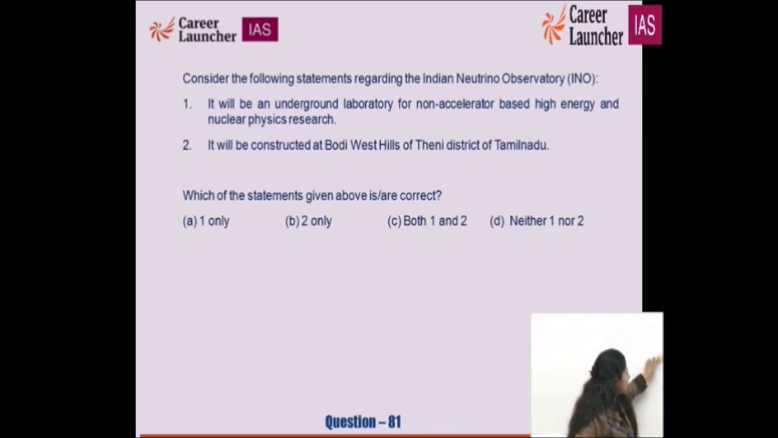Even if you don't understand the concepts, at least you know the language of the question, the way it was being discussed in the newspaper. If you're well versed with it, you can easily sail through such questions. They will not be troublesome for you because they are factual. It will be constructed at Bodhi West Hills of Theni district of Tamil Nadu. Indian Neutrino Observatory, just a few months back, it was being discussed very widely and vividly. So for 81, C for cat is the right option.